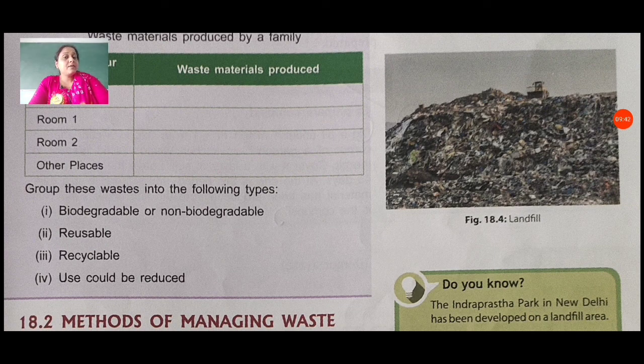Some types of peel we can reuse because they have much protein and vitamins in them. Like this, you have to classify whether the waste materials are reusable or not.